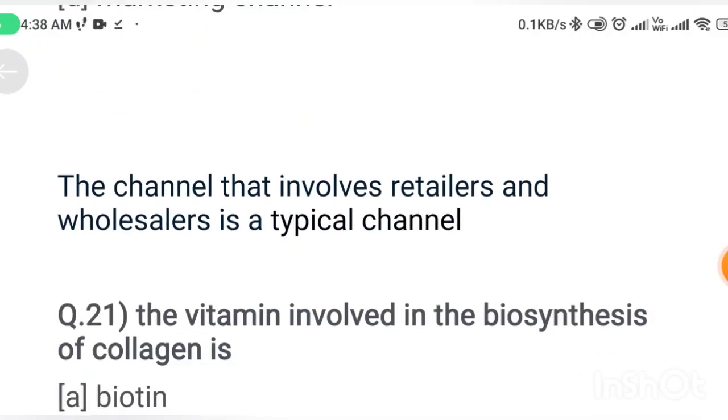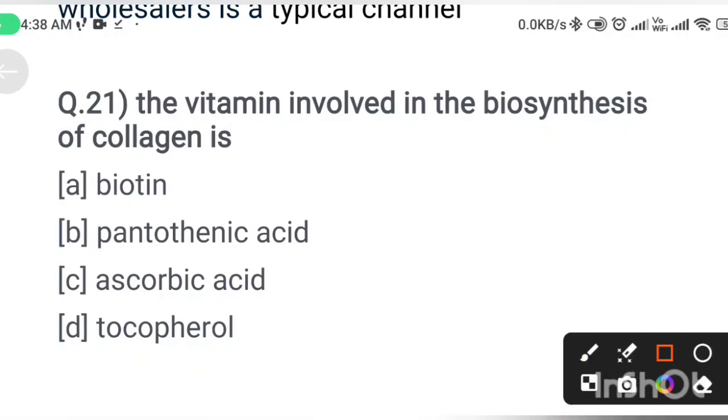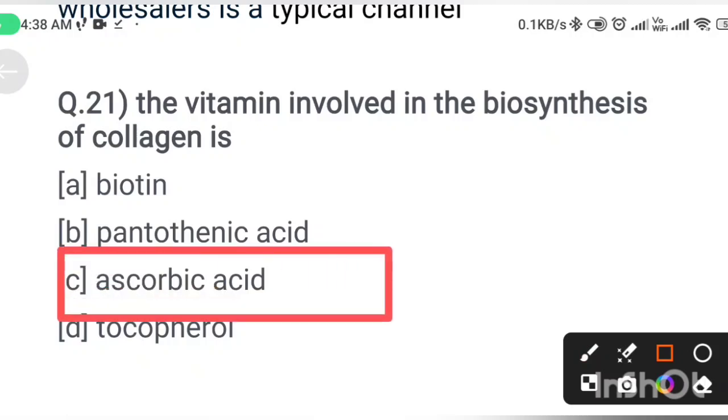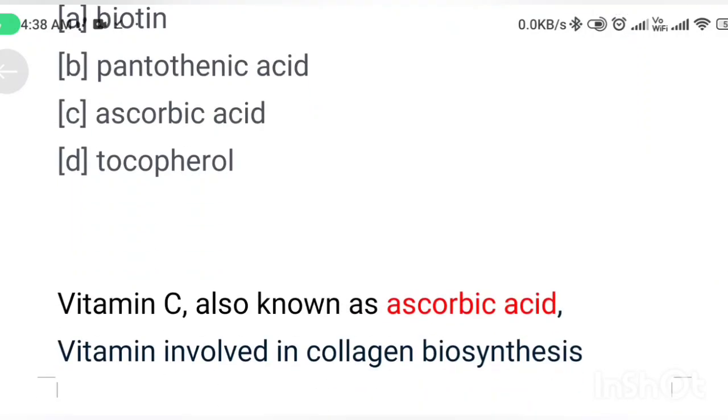Next question. The vitamin involved in the biosynthesis of collagen is option A, biotin; option B, pantothenic acid; option C, ascorbic acid; option D, tocopherol. Correct answer is option C, ascorbic acid. Ascorbic acid, also known as vitamin C, is involved in the biosynthesis of collagen. Next question.